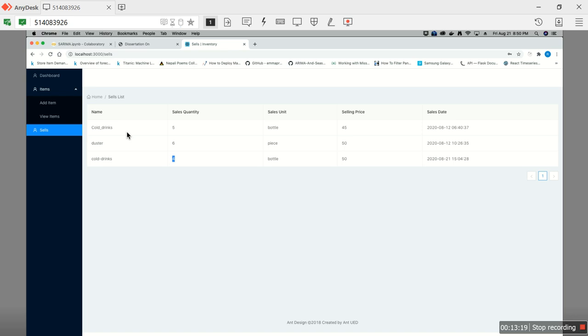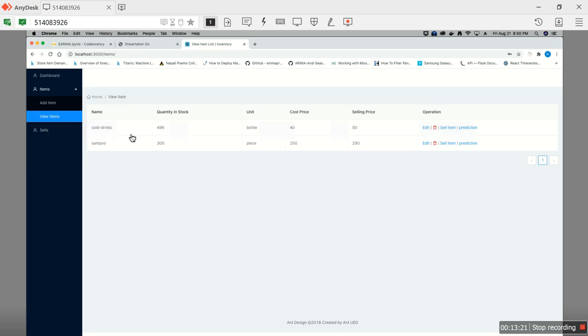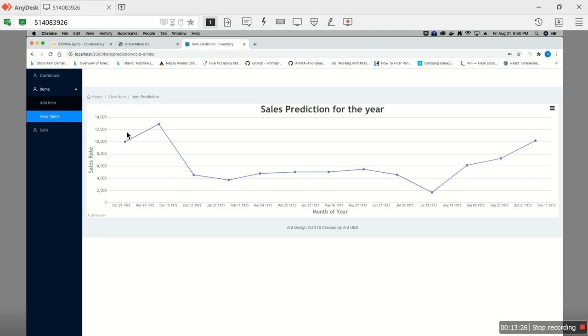Now what I have done is prediction. That means cold drinks prediction based on the available set of data. This graph shows the sales of the future data after the sales record. Since the data recorded here are older, the dates here are also very old, but this is how the forecasting is done. The data set present here is up to the date just before October 1972, and the prediction has been made from October 29, 1972.